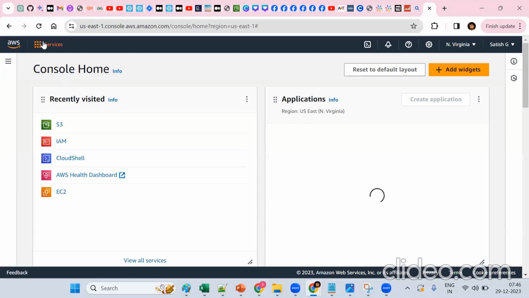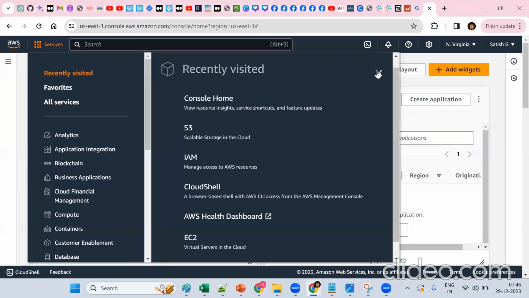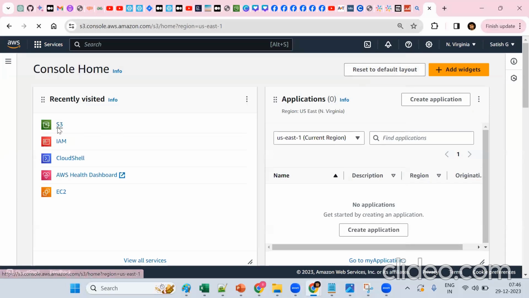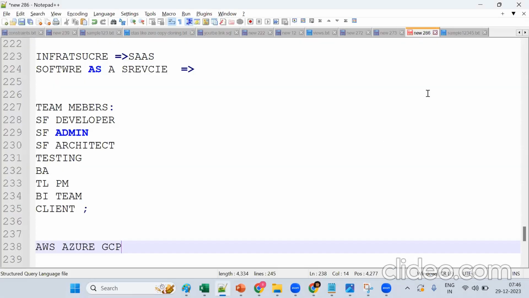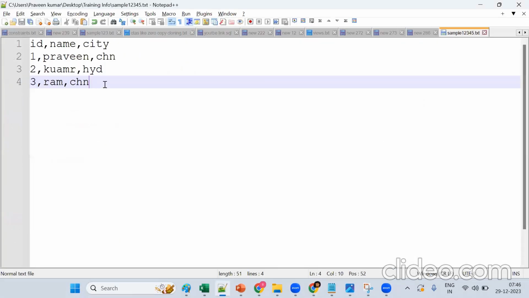So see, there are so many services there. For now, where will the data show? It will show in S3. Okay, see S3, just a highlight. I just want to show how we are trying to migrate. Just now we discussed migrating from the local machine. The same thing, now I'll put one more value extra.